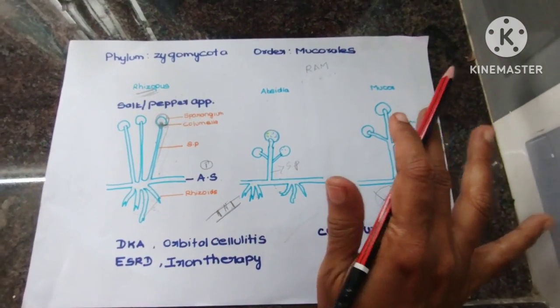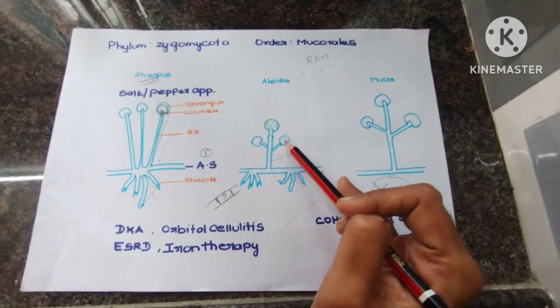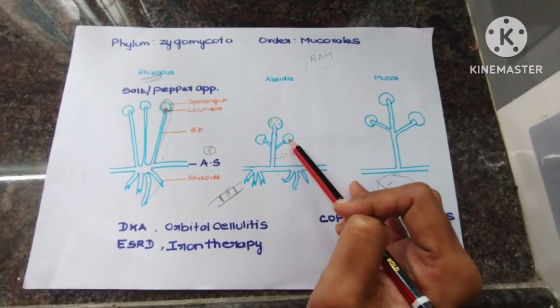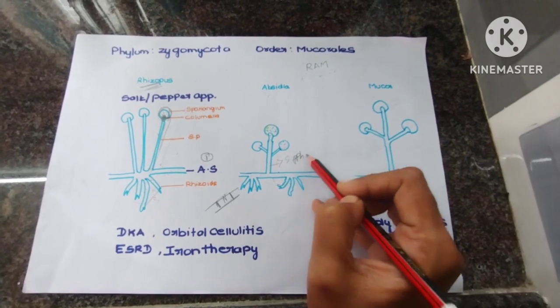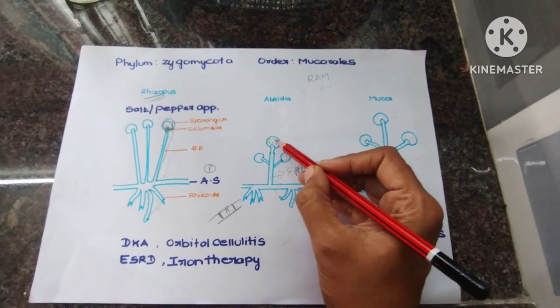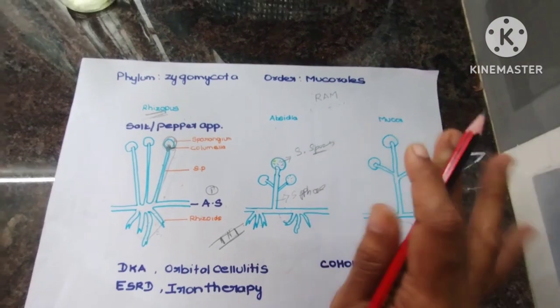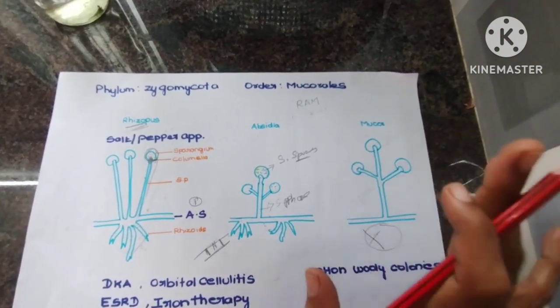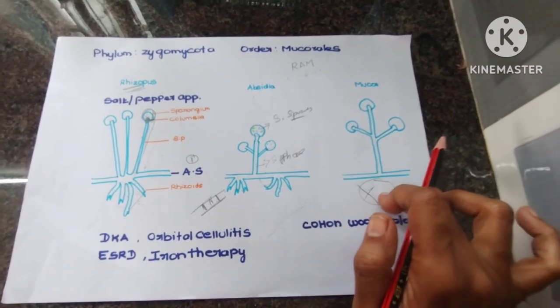The rest are all the same: sporangiophore, columella, sporangium and sporangiospores. You want to differentiate this. This is called the sporangiophore, whereas the sporangium contains sporangiospores. Coming to Mucor, the first point is it has no rhizoids, that is, absent rhizoids.